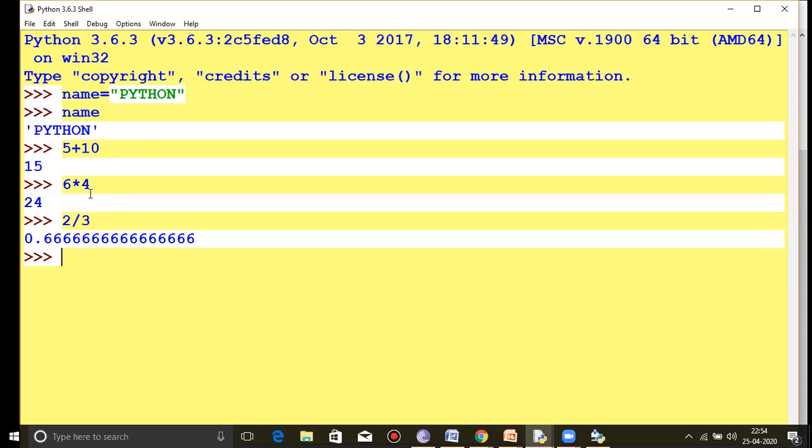See here, Python has predefined data types. We'll discuss the data types in Python later. No need to declare a data type. In other programming languages like C++, first you have to declare a data type, then the variable name, then get the value, then print the value, then end the program, then it will run. In Python, directly, I write name, it will display whatever value is assigned. I directly give a mathematical operator and it will display the value here.